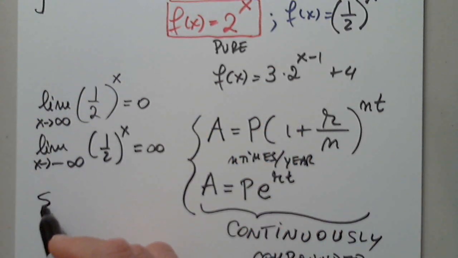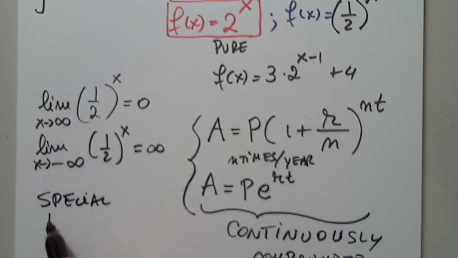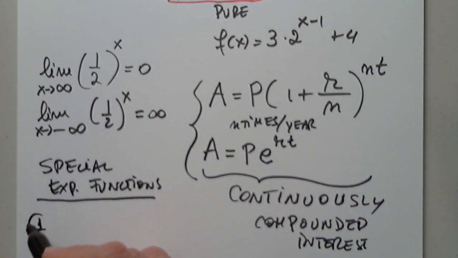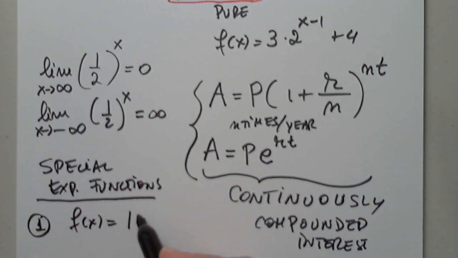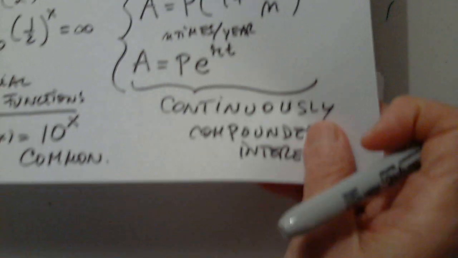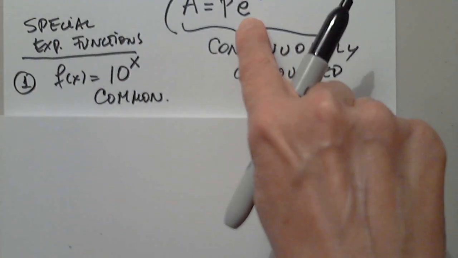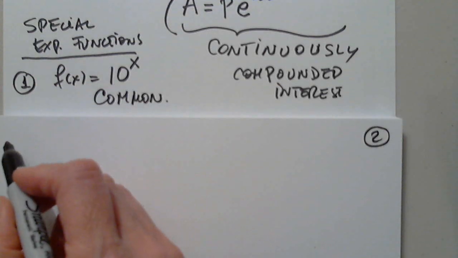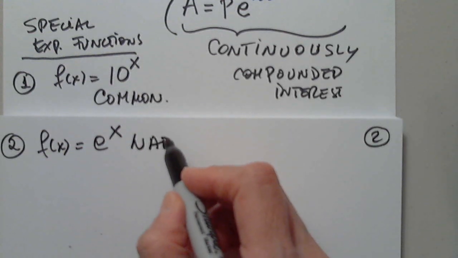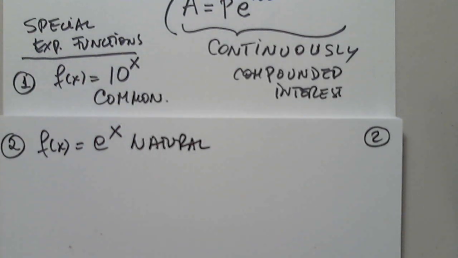So we have two special exponential functions. Two very special ones. One is the one with the base 10, and this is called the common exponential function. And there is the second one, called natural, that has base e. So number 2, f of x equals e to the x, and this is called natural. And they are so special.